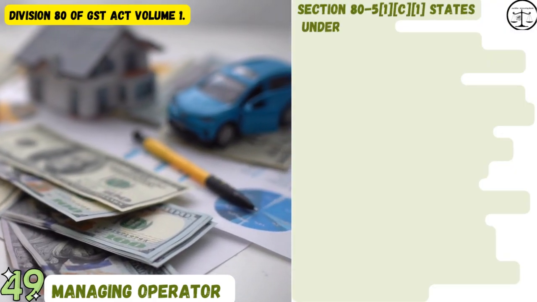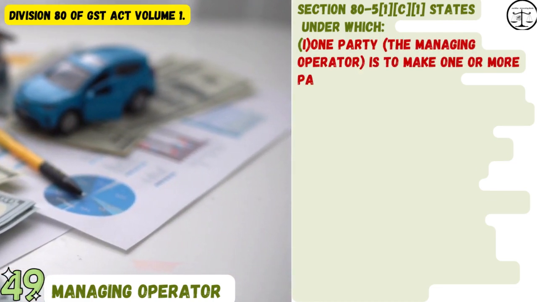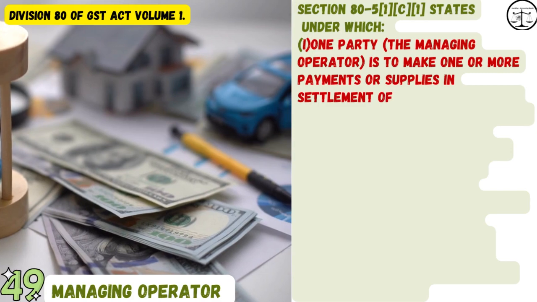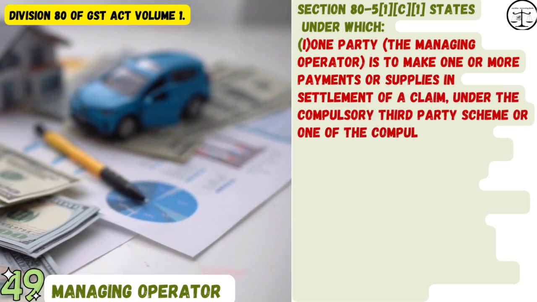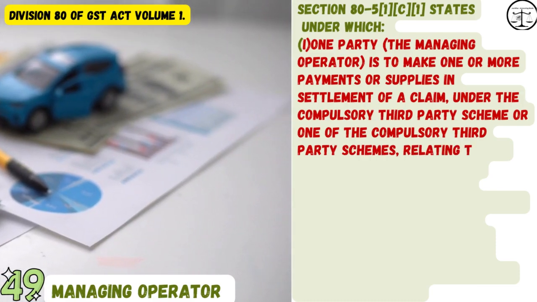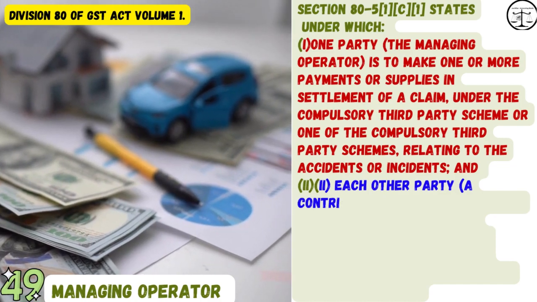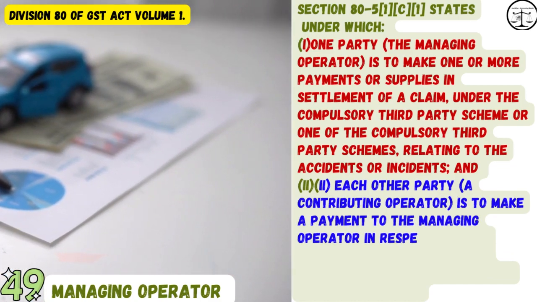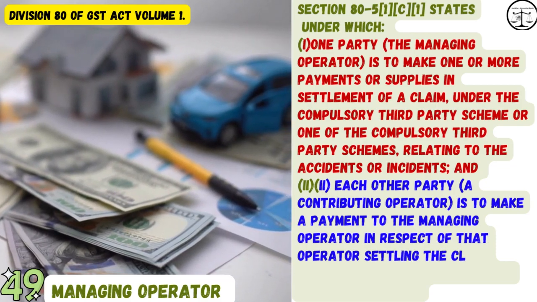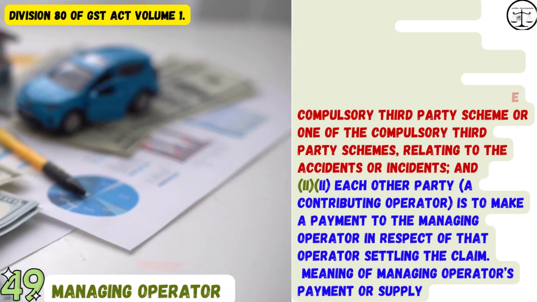Section 80-5(1)(c)(i) states, under which one party, the managing operator, is to make one or more payments or supplies in settlement of a claim, under the compulsory third-party scheme or one of the compulsory third-party schemes, relating to the accidents or incidents, and 2. Each other party, a contributing operator, is to make a payment to the managing operator in respect of that operator settling the claim.